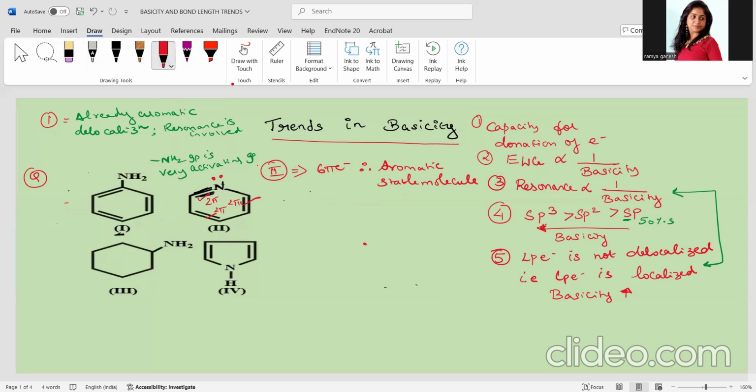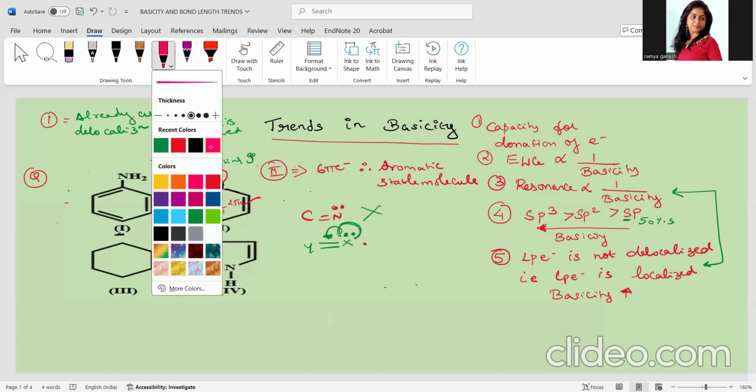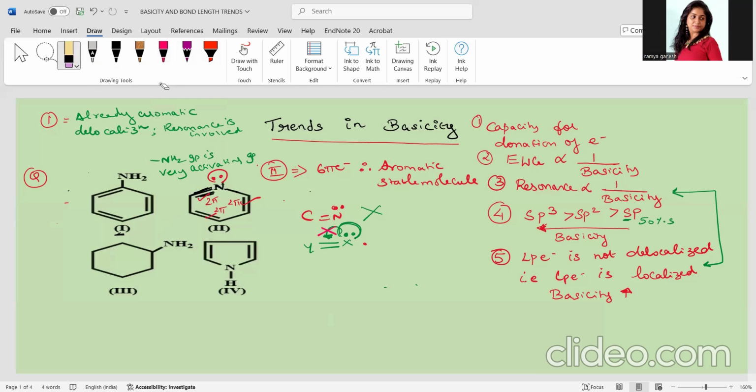But is there a possibility for delocalization to happen here? Look at this, children. C double bond N like this. Resonance will never happen in this category. When you have a double bond like that, and a lone pair is in close proximity with this, then definitely this kind of a shift is not allowed. Therefore, this molecule does not delocalize, isn't it? Since delocalization is not happening. Yes, children, delocalization is not happening here.